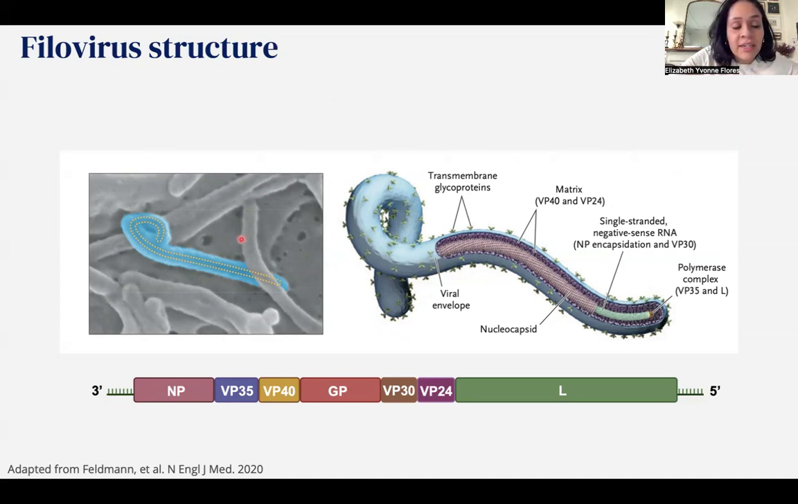Here's a simplistic image of the filovirus structure, the filamentous structure of these viruses. It's 7 genes, rather simple, shown here in this BioRender sketch at the bottom.